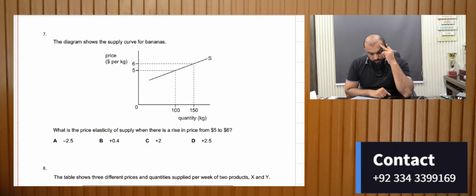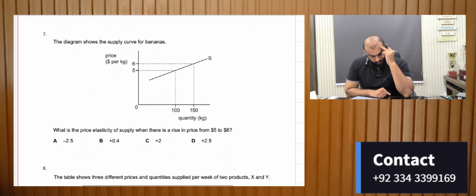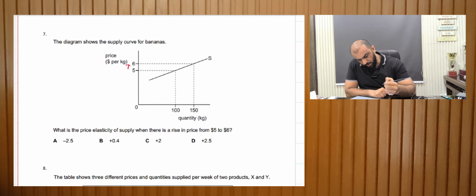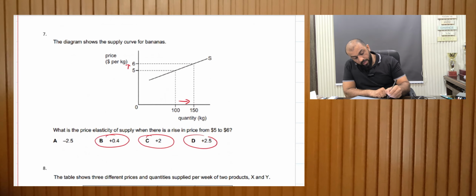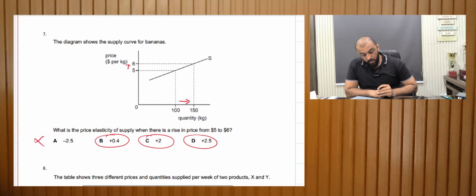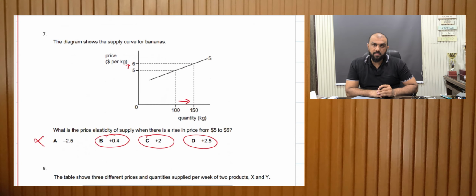The diagram shows the supply curve for bananas. What is the price elasticity of supply when there is a rise from 5 to 6? So the price increased from 5 to 6, the supply increased from 100 to 150. Now we all know that the price elasticity of supply will always be positive, so A cannot be the answer. And because 2.5 is being repeated, it can be said that D would be the right answer.